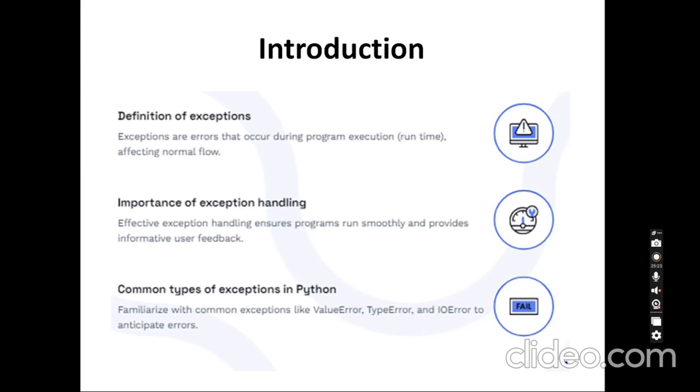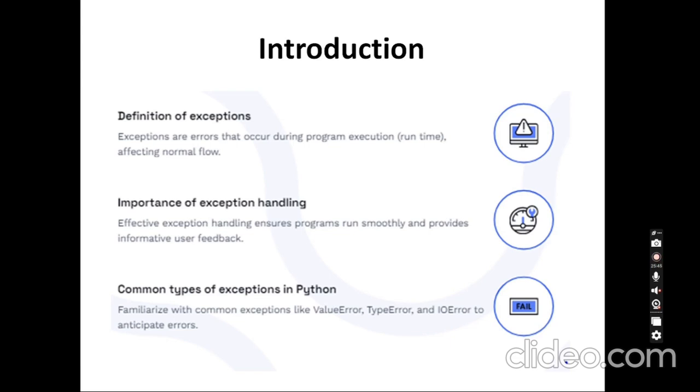We also have runtime errors. For example, if I try to open a file which is not available, a file not found error will occur. If I'm getting values from a user and the user gives 0, a number is not divisible by 0.